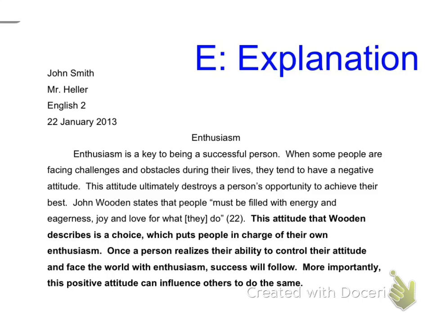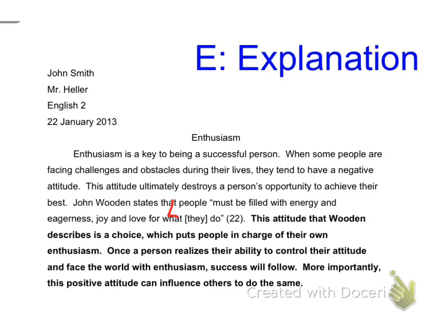The explanation is my opportunity to offer my interpretation of the link and use that interpretation to prove my theory. This attitude that Wooden describes is a choice, which puts people in charge of their own enthusiasm. Once a person realizes their ability to control their attitude and face the world with enthusiasm, success will follow. More importantly, this positive attitude can influence others to do the same.